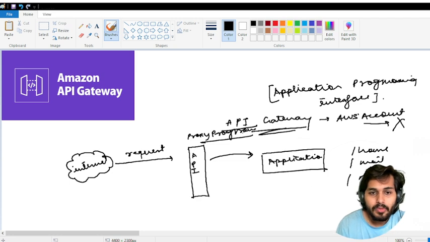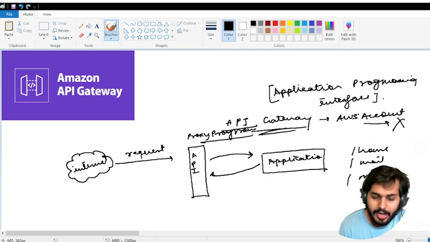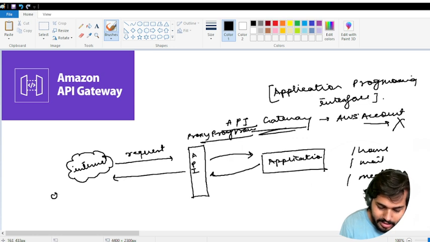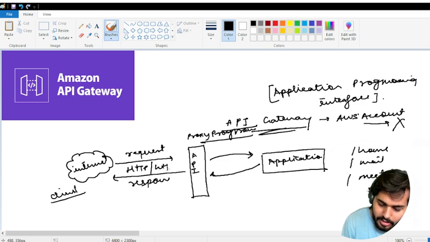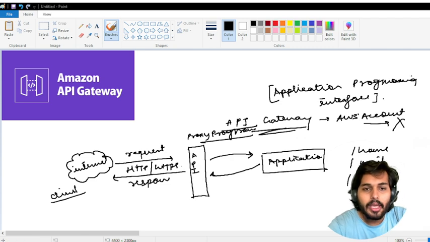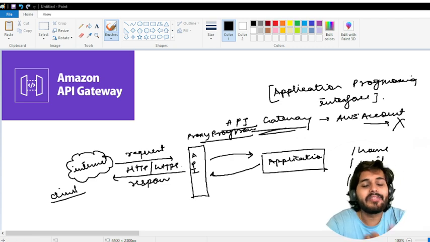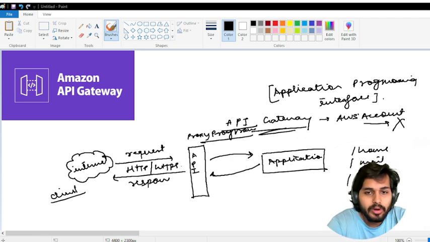Once it goes to the application, it comes back to the API gateway and again gives the response to the internet, or we can say the client. The response can be based on HTTP or HTTPS. When we hit any website through the API, we have to mention the verb, the action, such as GET, POST, etc. And we provide the route, the endpoint, like the resource path.